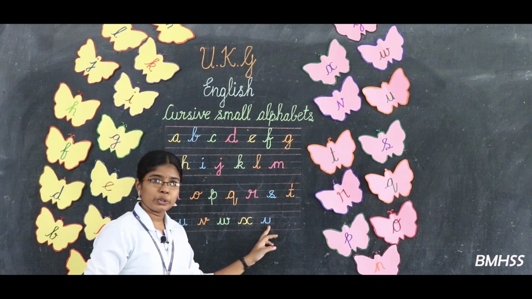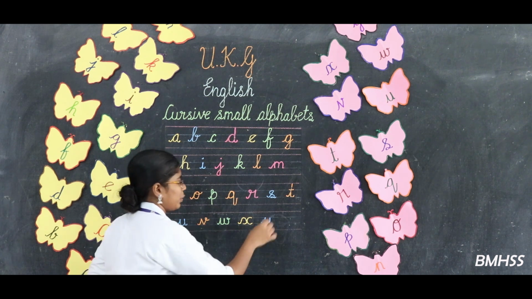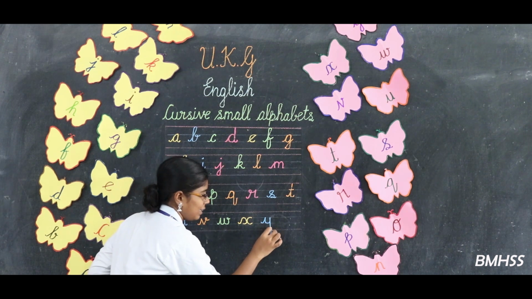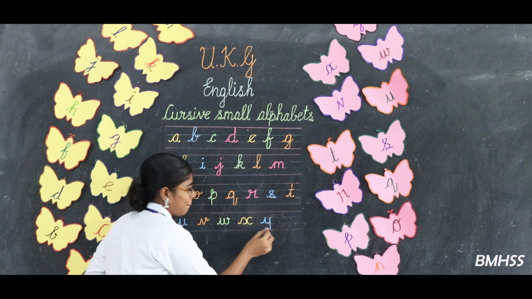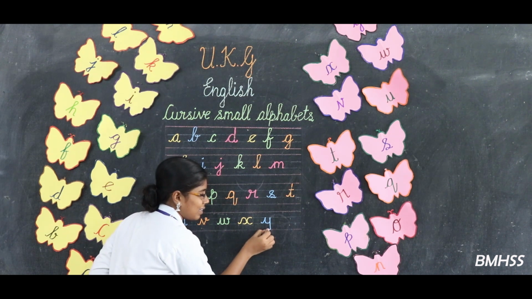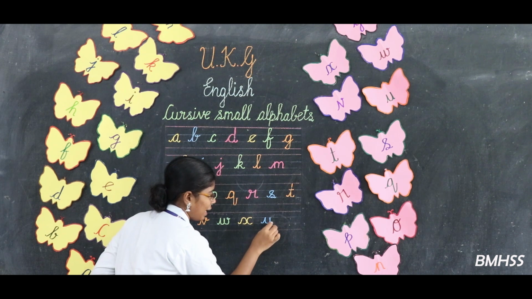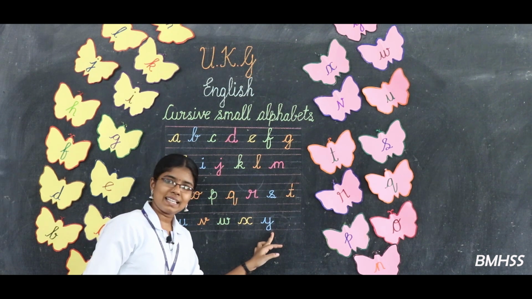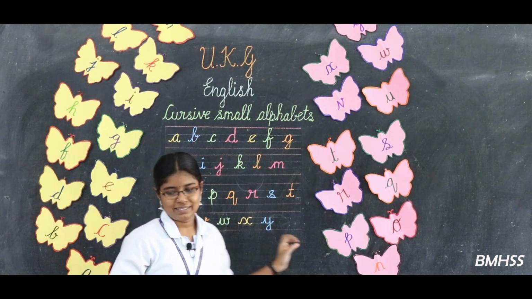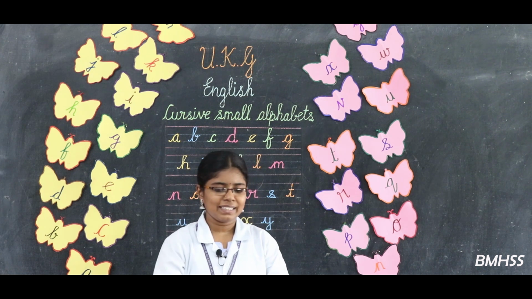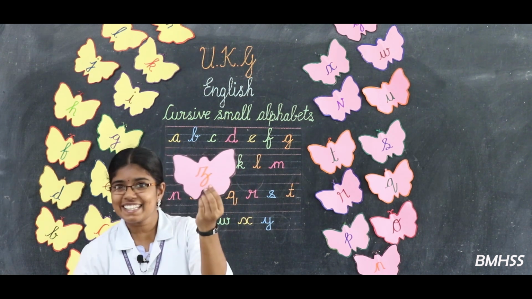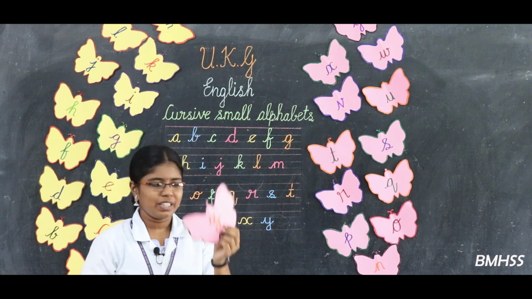This is the letter U. You already learnt it, no? Now you come down with a straight line, touch the bottom pink line and then you can make one small bend, go up and finish it like this. This is the letter Y. The last and final letter. What is it? Z. Very good, dears.